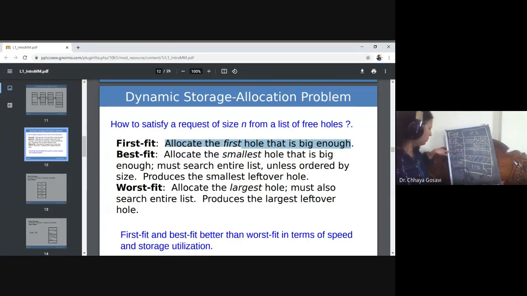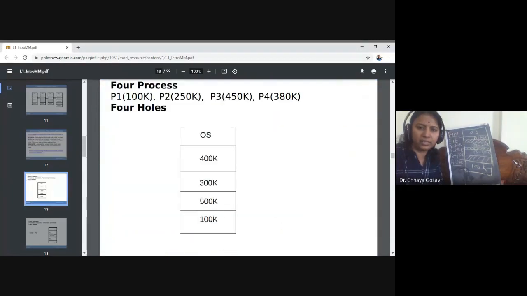Then the next process is P2 with size 250K. The first block is already allocated, so it will skip that block and check whether the next block, which is 300K, is large enough to accommodate this process. Yes, the requirement is 250K and the available size is 300K. So P2 can be allocated to block B2, and this block is given to P2.